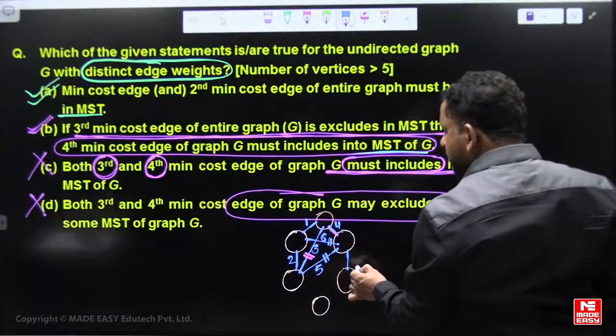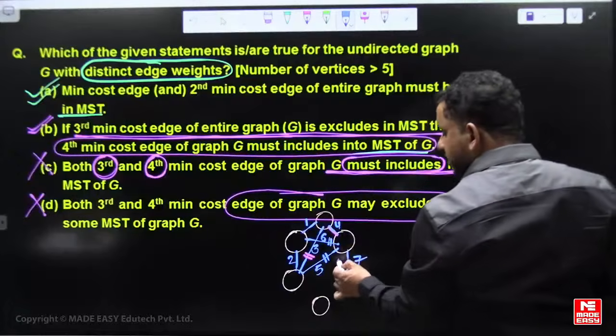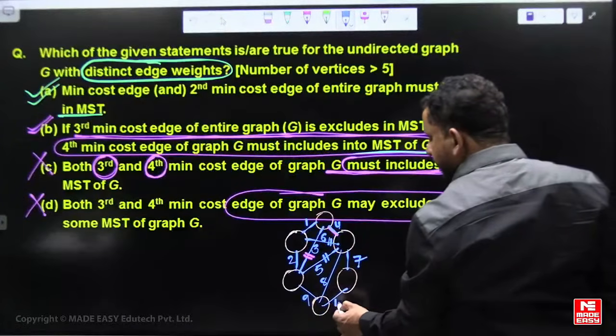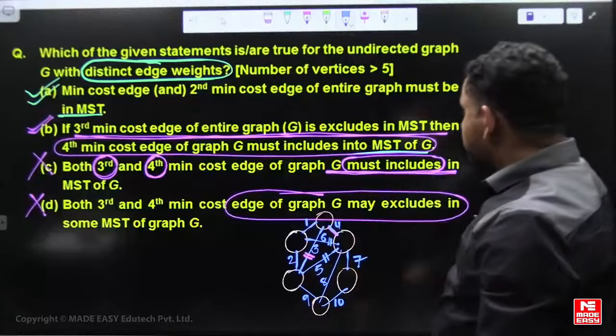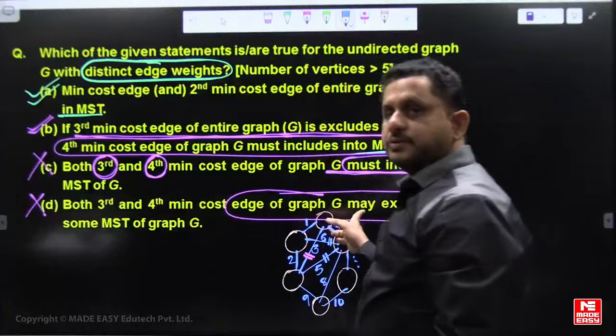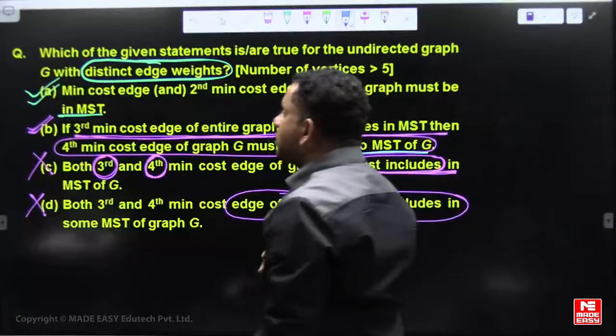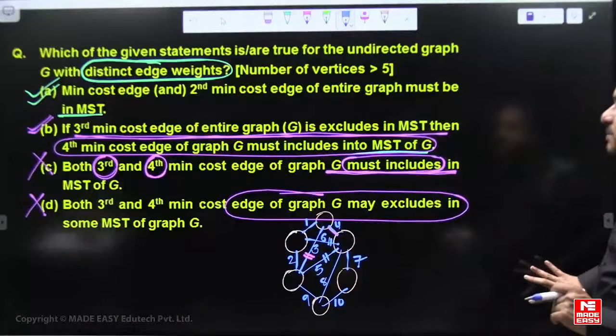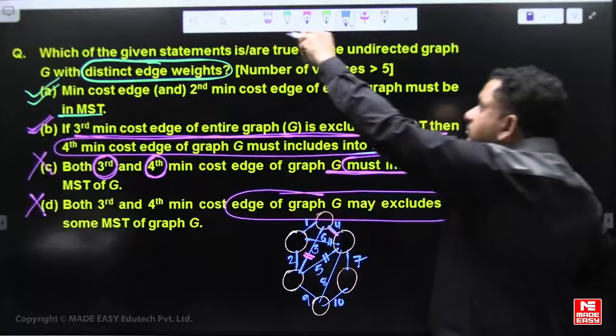Then the seventh minimum edge comes into the MST. I assume edges like that are there. But there is no chance that both the third and fourth can be excluded, right? So the answer to this question is AB.